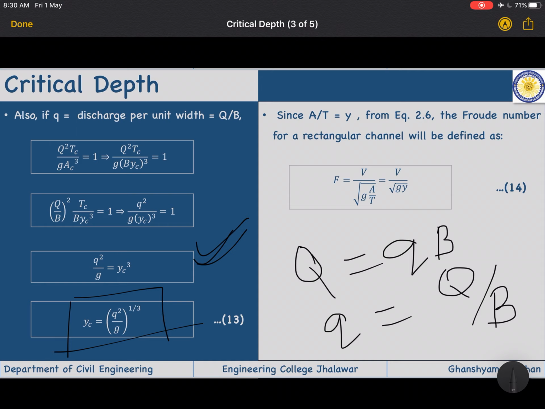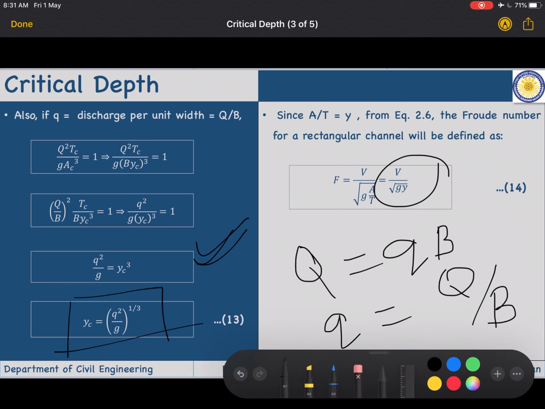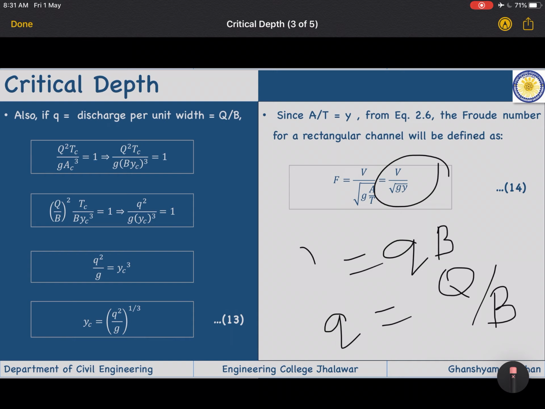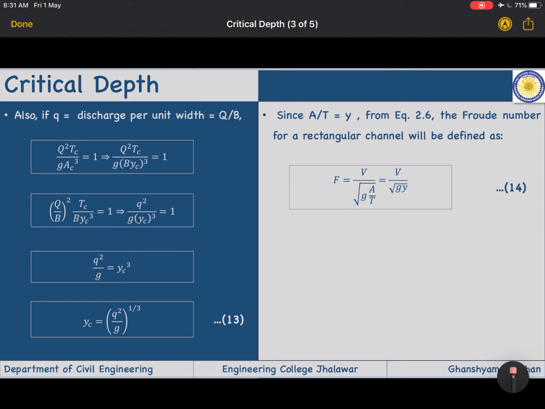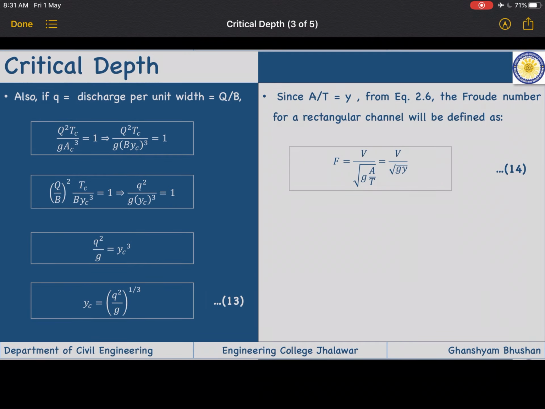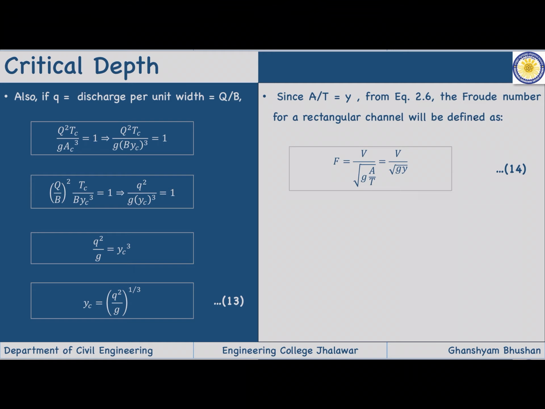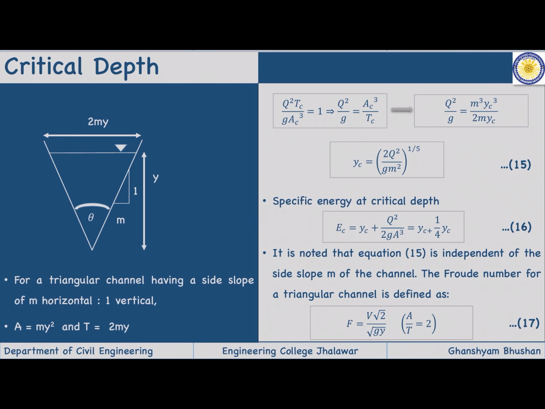So this is the formula for critical depth for a rectangular channel. Now let us define the Froude number. Froude number will be V upon under root g A by T. A by T in the case of a rectangular channel is y, so we will simply get V upon under root g into y. These formulas are very important. You have to learn them. If you understand them in the first place, then you do not need to remember them, you will easily be able to derive them.